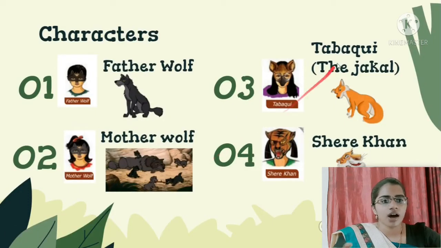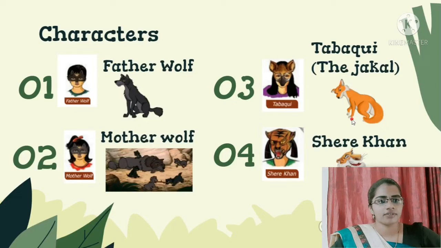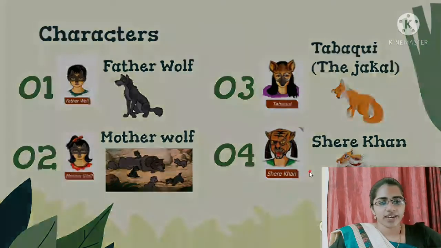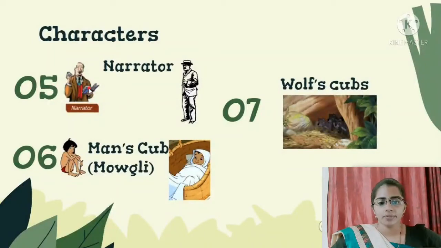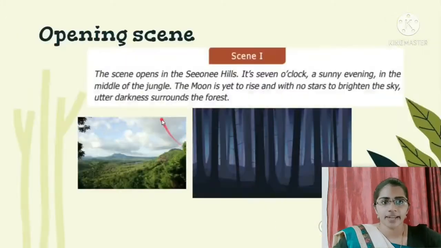It's a kind of jackal. You know jackal? I have given this picture, right? It's a type of fox. Okay. Shere Khan. Shere Khan is the tiger, the wild animal. Okay. Next, the narrator, Man cub, the Mowgli, and Wolf's cub. Okay, children. Let's go into the play.